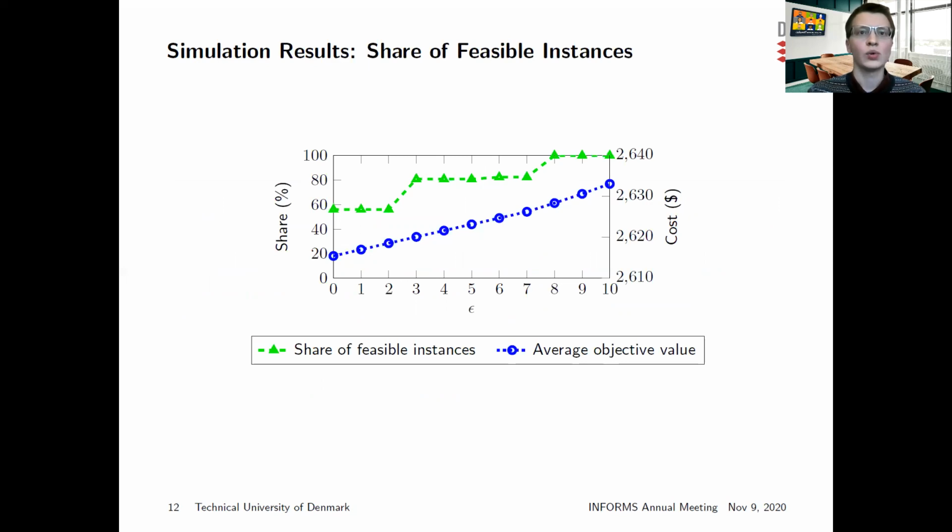The figure shows the share of feasible instances and the average objective value for epsilon ranging from 0 to 10. It can be noted that the average cost has a small linear increase, with epsilon reaching at most a 0.7% increase for epsilon equal to 10. The share of feasible instances increases in two jumps, from epsilon 2 to epsilon 3, from 56 to 81%, and from epsilon 7 to epsilon 8, from 82 to 100%.